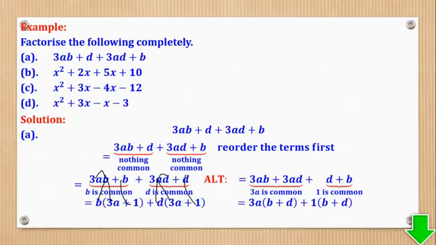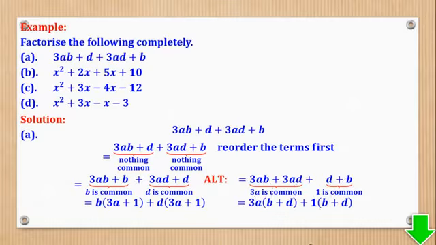I think you realize that this bracket is similar to this. That is what you should always look for. Then what if we chose this approach? 3A is common, so I remain with B plus D. And here I remain with B plus D. So still, you realize that this bracket is similar. So that is what we are interested in.